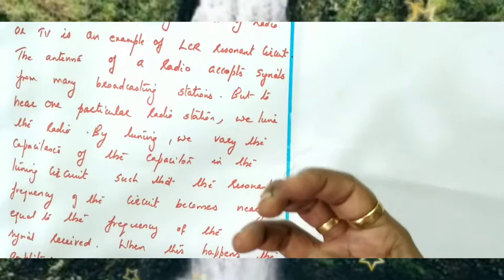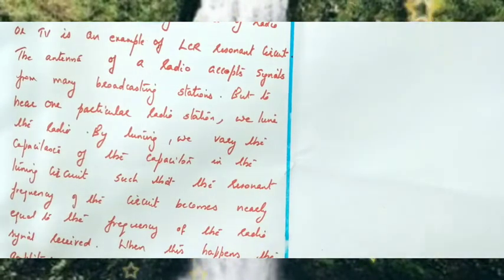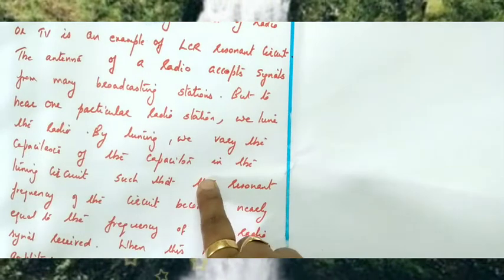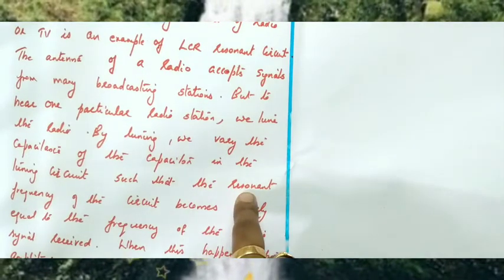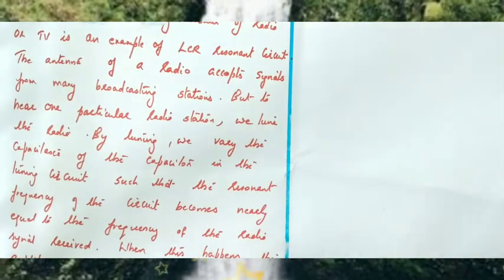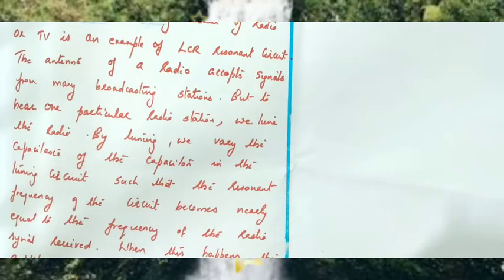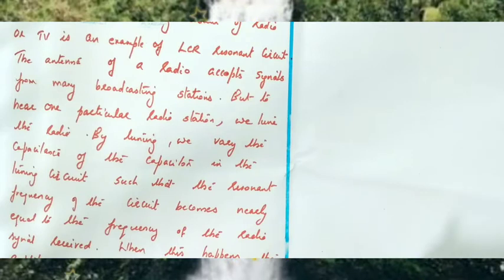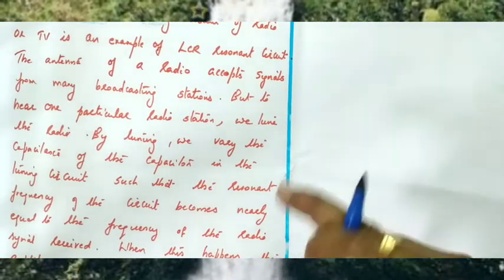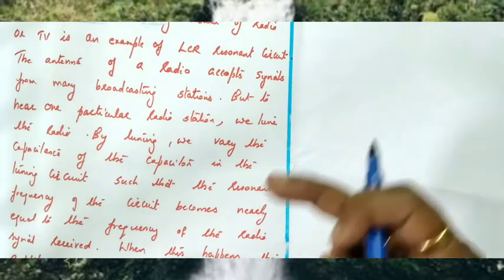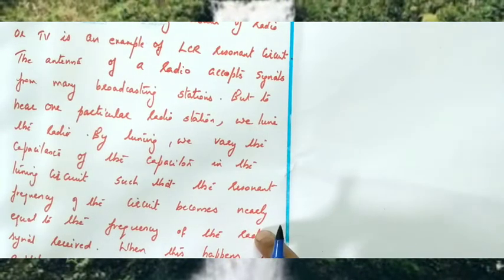So we know that the antenna receives signals from many broadcasting stations, and if you tune the radio, the capacitance varies, and if the resonant frequency becomes equal to any one frequency of the signal received by the antenna, which condition is satisfied? Resonance condition is satisfied. If two frequencies are equal, that is the condition for resonance. If the natural frequency becomes equal to the driven frequency, that is the condition for resonance.